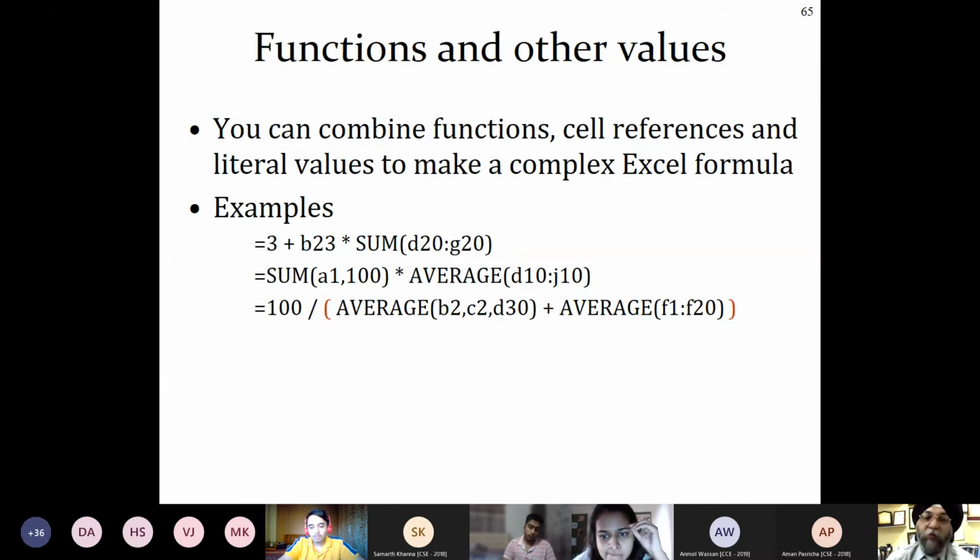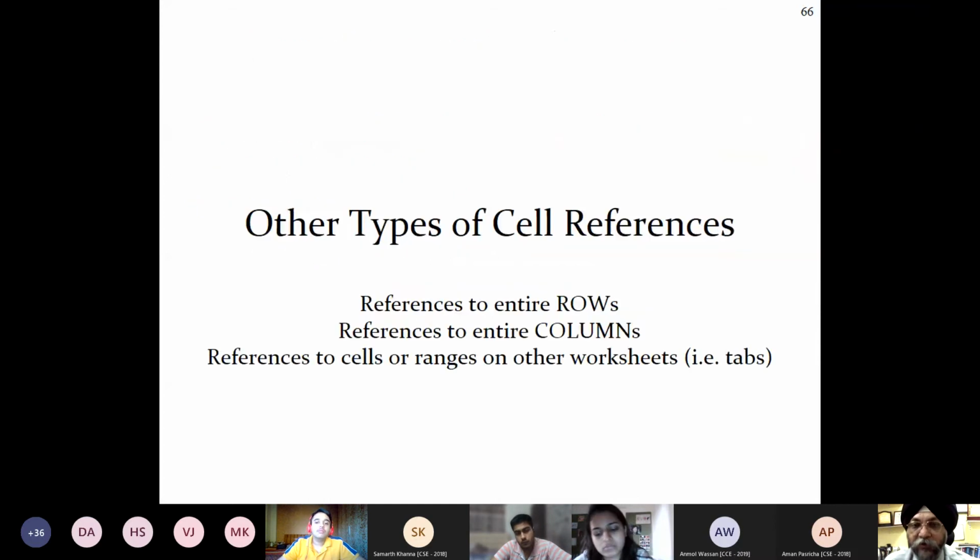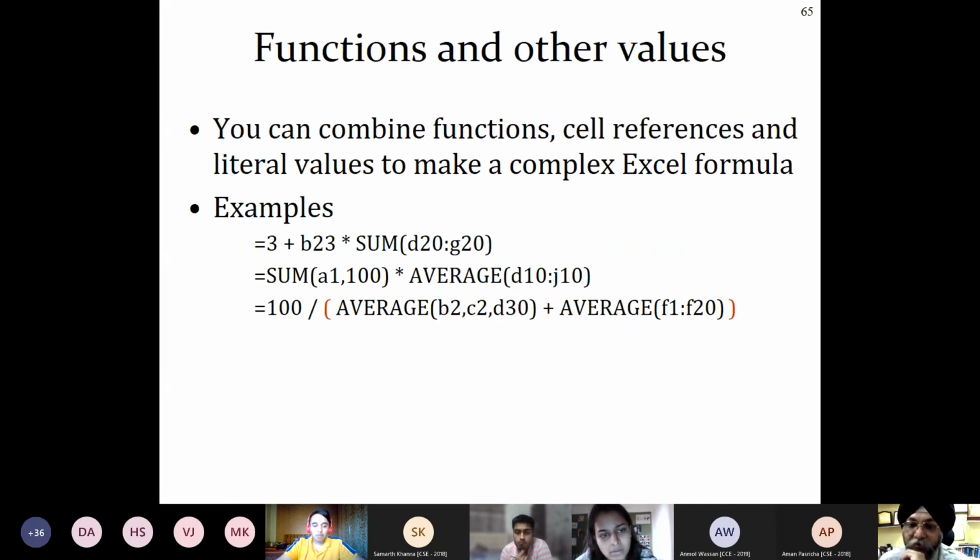Fine. You just do one thing using this complex example which I have given you. Make a range and give me the answer. You can do it yourself, and I will ask you about this in the very next class. In the next class, we will be studying other types of cell references, and then we will proceed further. Is that clear? You can take a screenshot of this. Okay, and give me the answers of this.